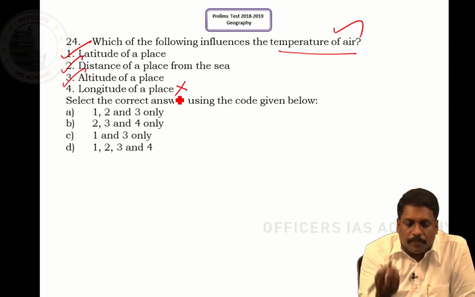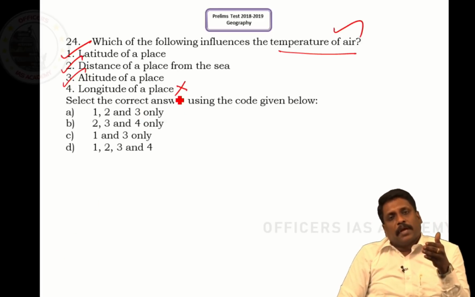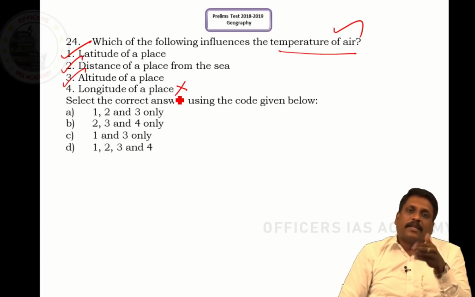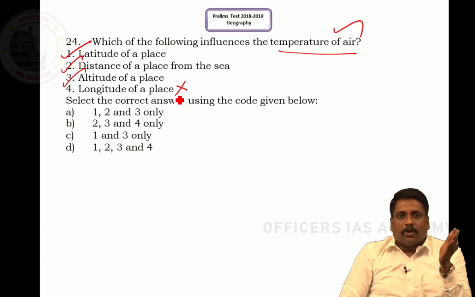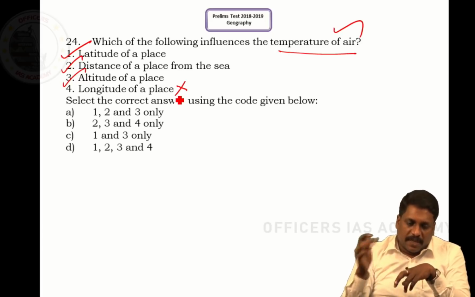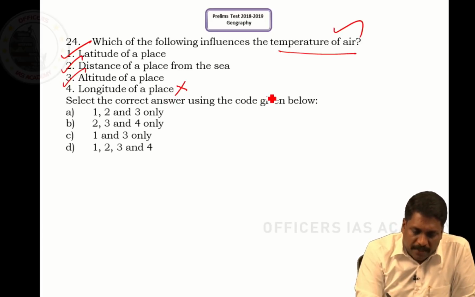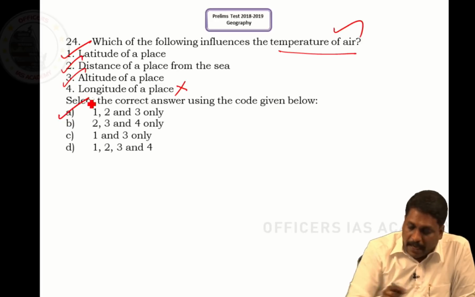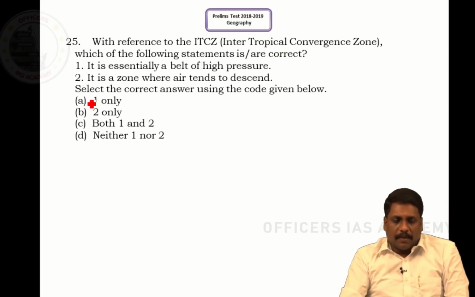Longitude of a place, no. Longitude does not play that role in determining the temperature, right? Longitudinally, I cannot say this longitude will be warmer and this longitude will be colder. That we cannot say. If that is the case, excluding longitude, the answer should be 1, 2 and 3, answer should be A, sir. So 24, answer should be A.